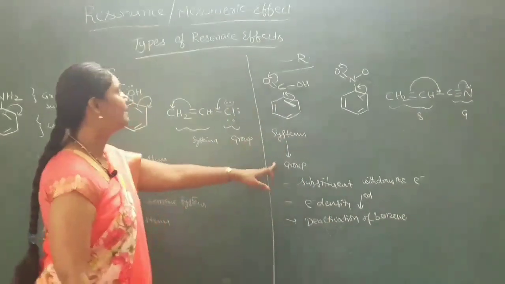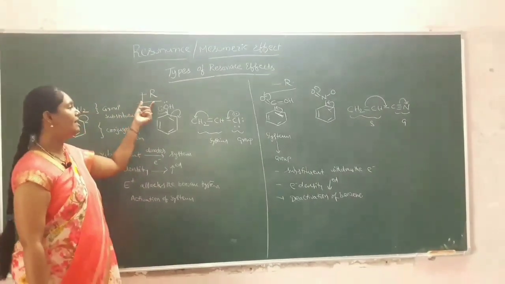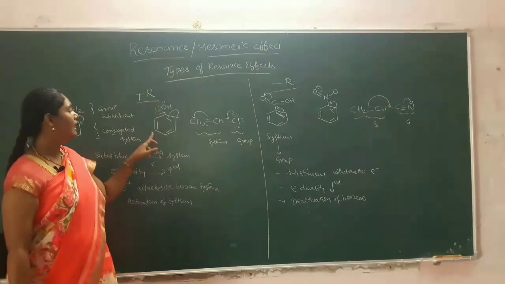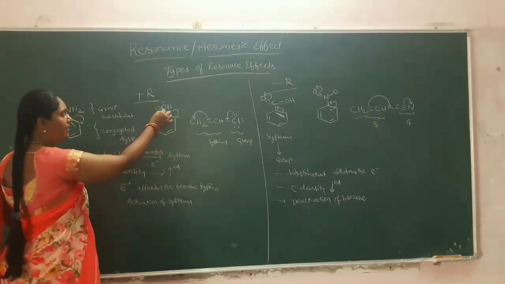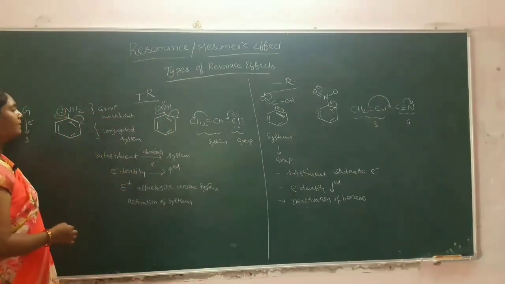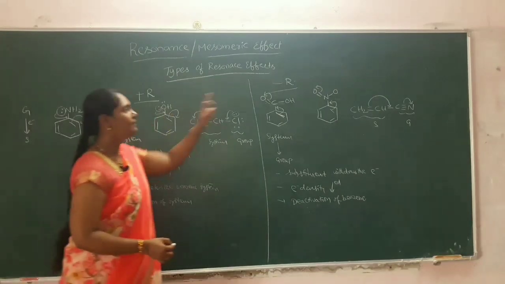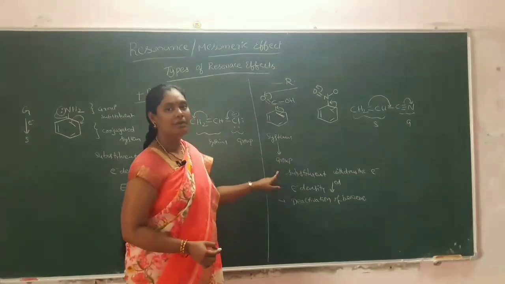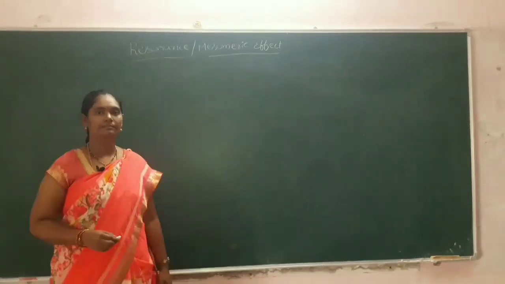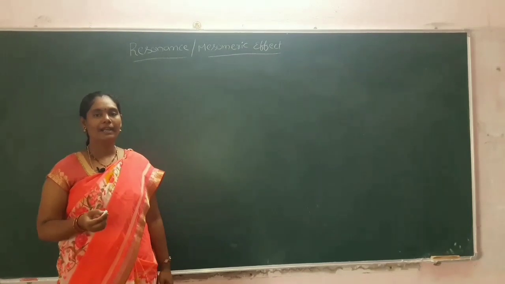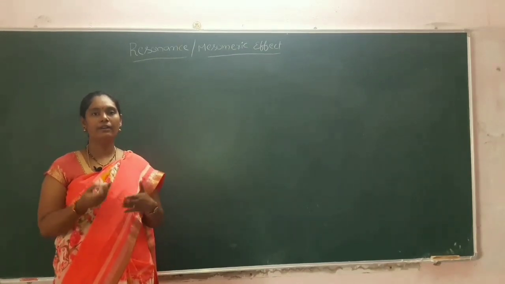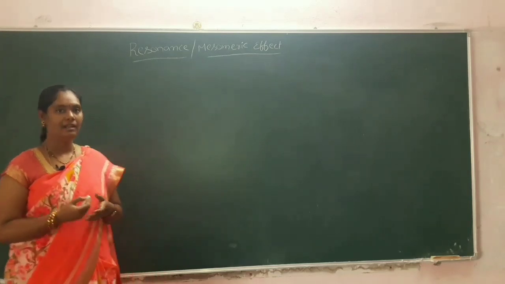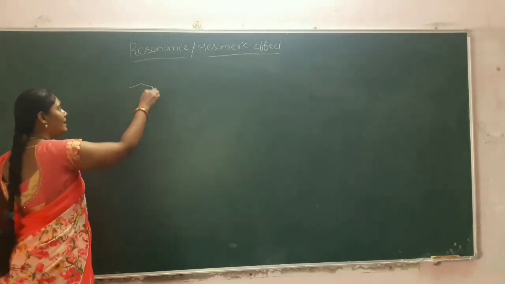These are the differences between the positive resonance effect and negative resonance effect. In the case of positive resonance effect, electrons will be delocalized from group to system. In the case of negative resonance effect, electrons will be delocalized from system to group. Because of the presence of electron withdrawing groups and electron donating groups, the reactivity of the benzene may vary. And here we will see one example.